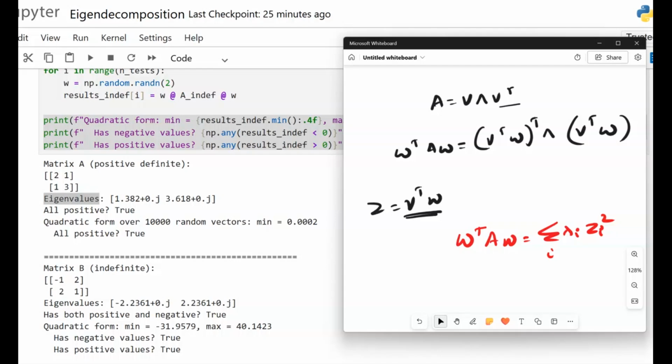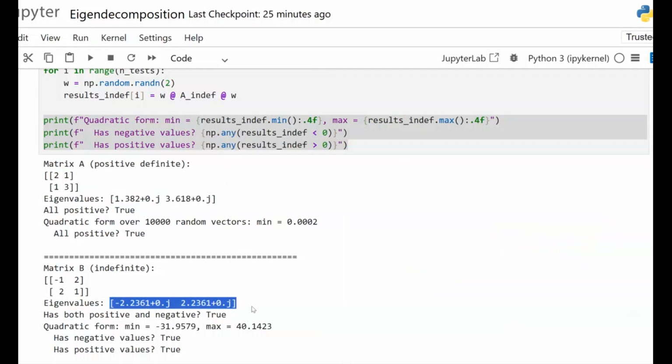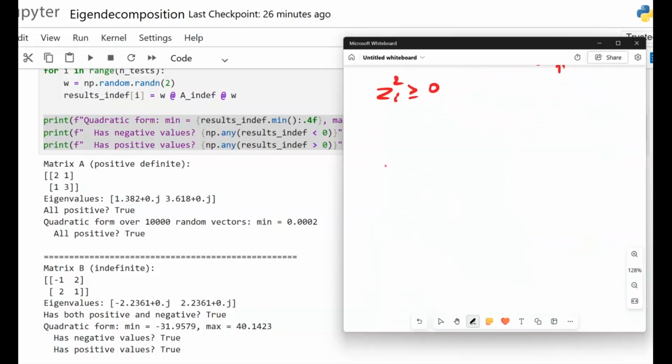So each term is weighted by an eigenvalue. Since Z sub i squared is greater than or equal to 0, the sign depends entirely on lambda sub i. And dear friends, with this we are identifying the eigenvalues. If all eigenvalues are greater than 0, the definiteness would be positive definite, and if all the eigenvalues are less than 0, it would be negative definite.